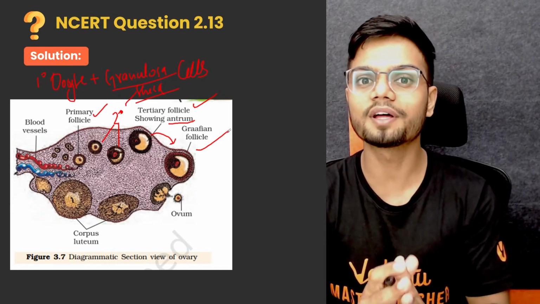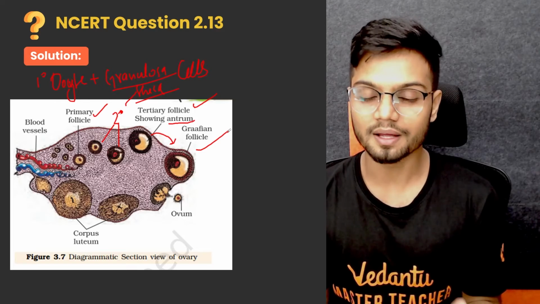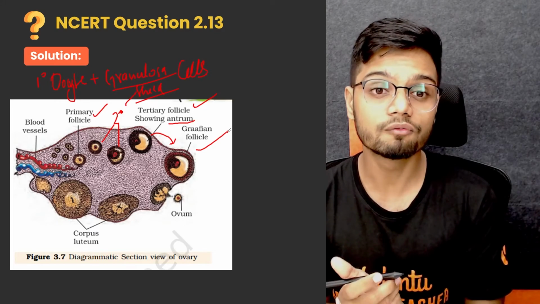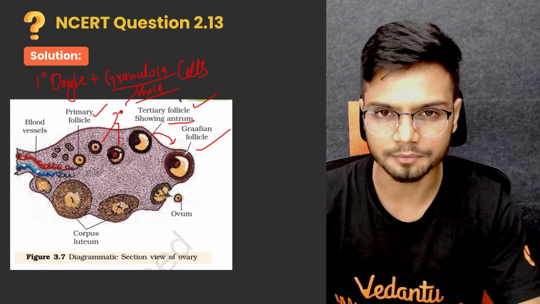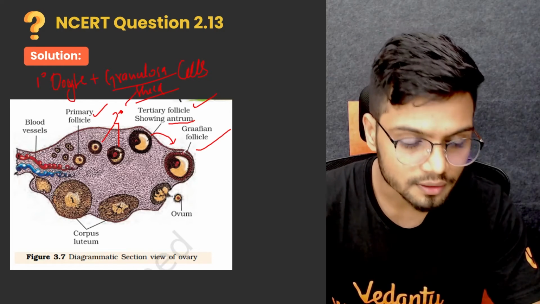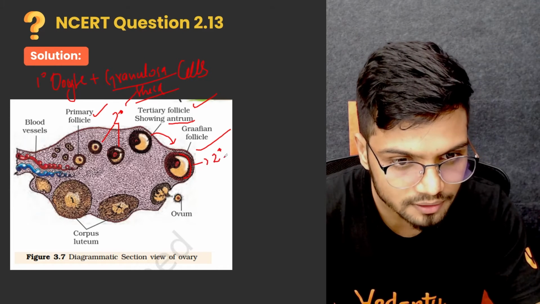This is the holy mother, that is the amazing Graafian follicle. This Graafian follicle is the most advanced type of follicle in the structure of the ovary. Now, here inside the Graafian follicle we have the secondary oocyte.